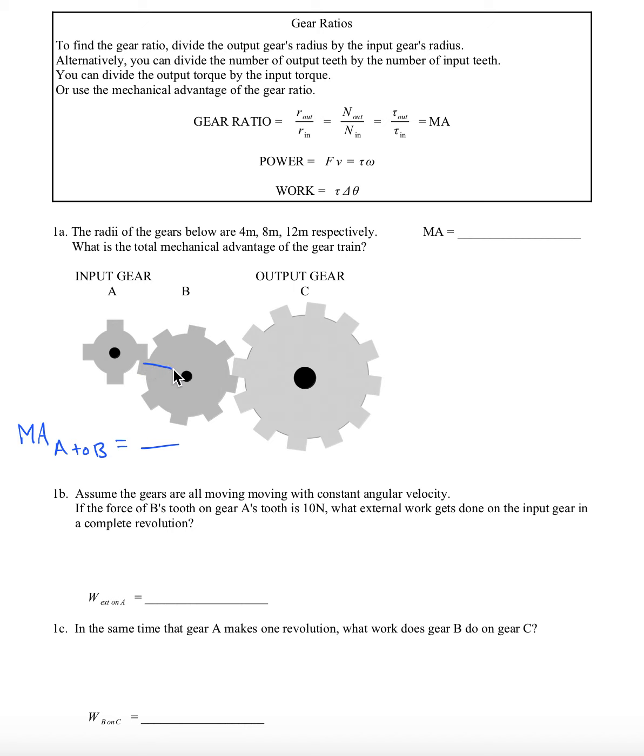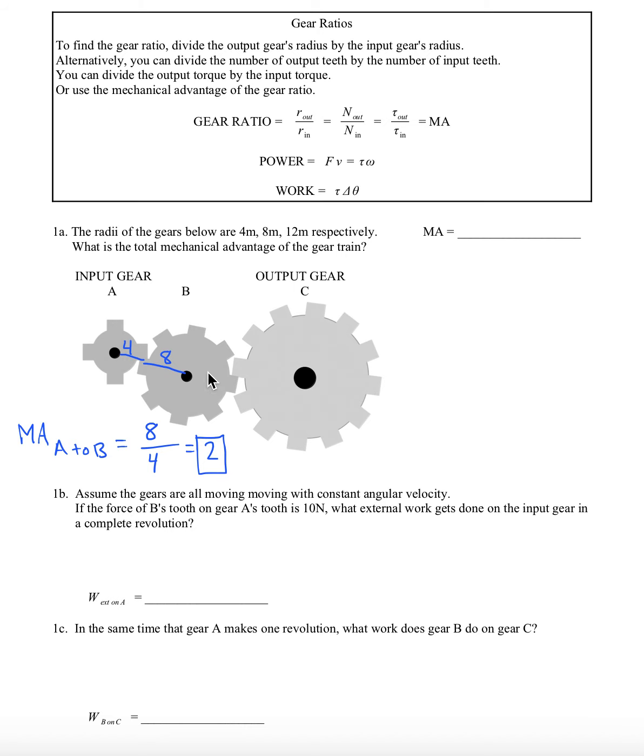So if gear B is considered the output here, and gear A is the input, the givens say that gear A has a radius of 4, whereas gear B has a radius of 8. So B is twice as big as A. We just want to divide them, and the mechanical advantage between the two is going to be 2.